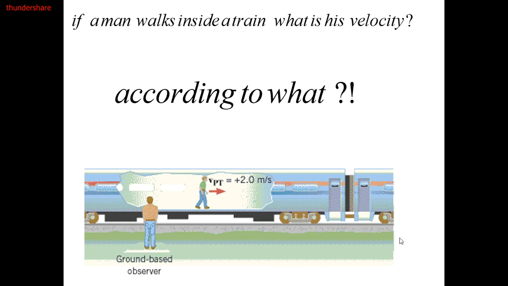According to a point on the train, we notice only the velocity of the man, neglecting the velocity of the train because both of them have the velocity of the train. However, a ground-based observer will see that the man is faster than the train, if the man is moving in the same direction as the train, because he has combined the two velocities, his velocity and the train's.